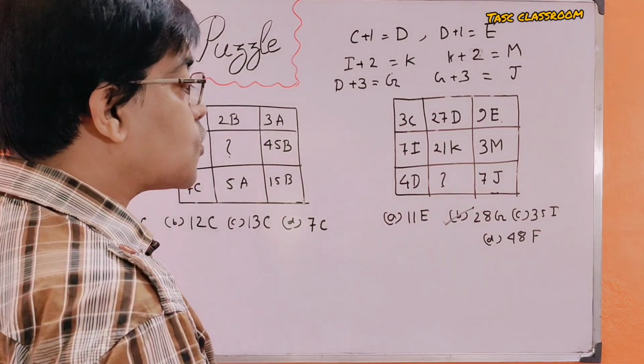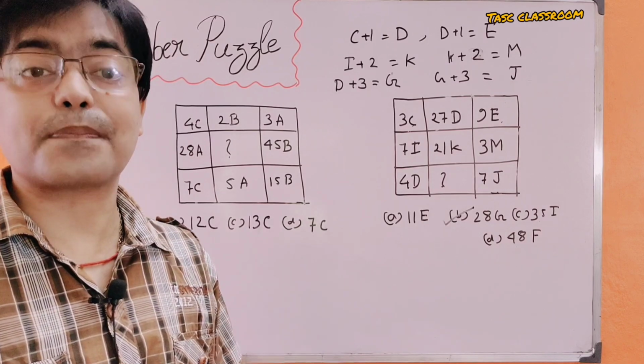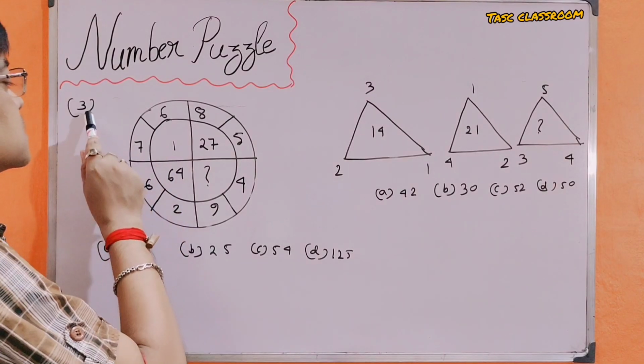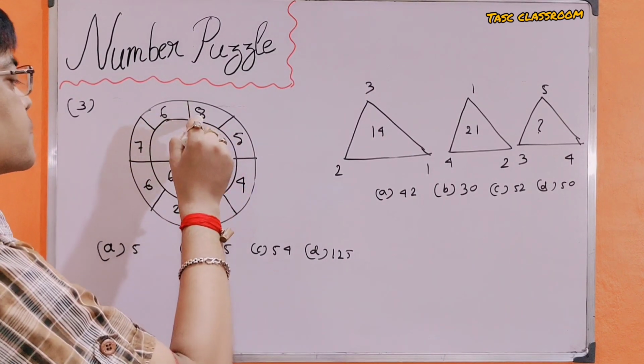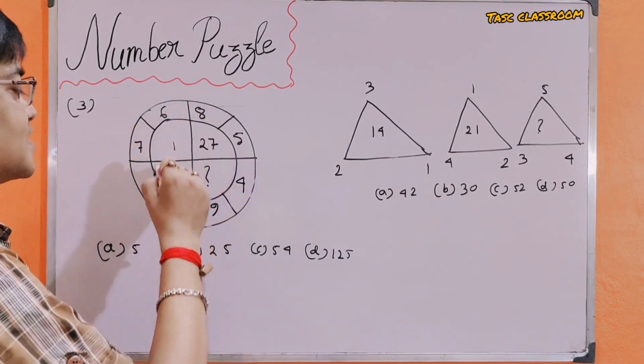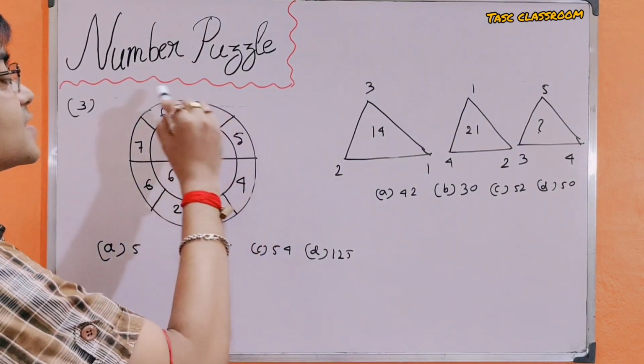Now we are going to the third problem of number puzzle. Look at this puzzle. There are two circles, small circles and big circles.